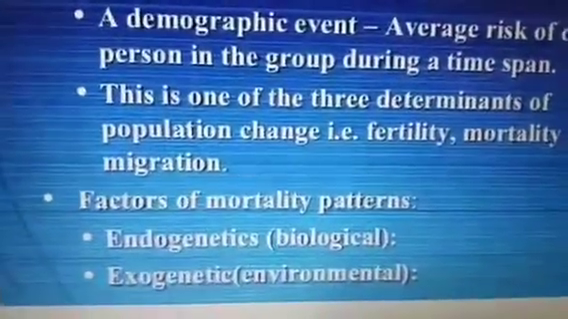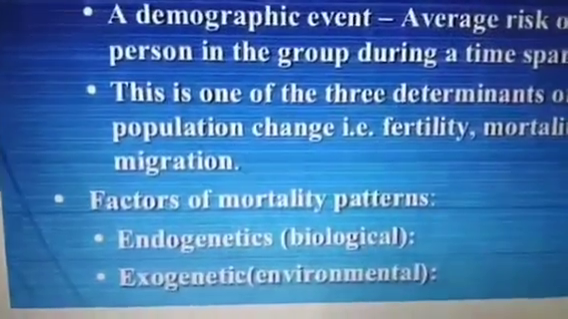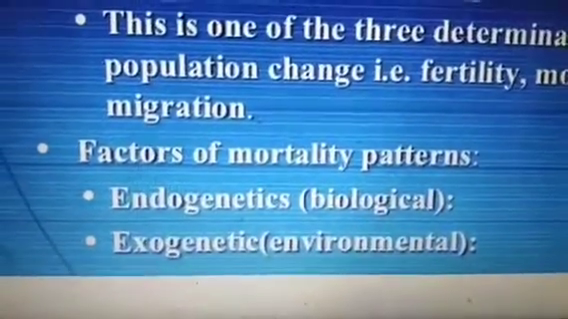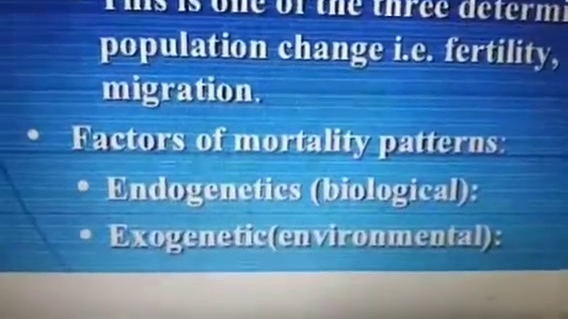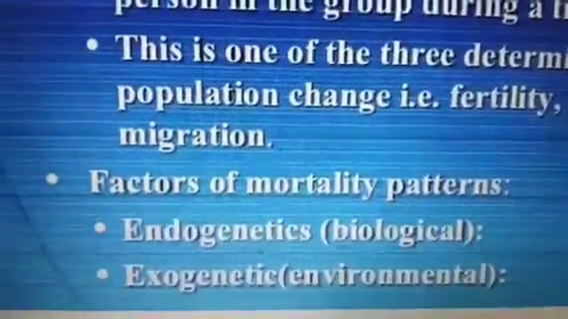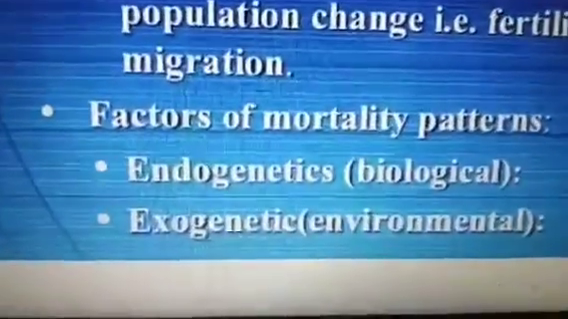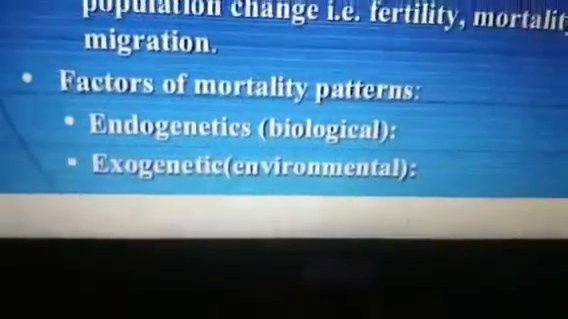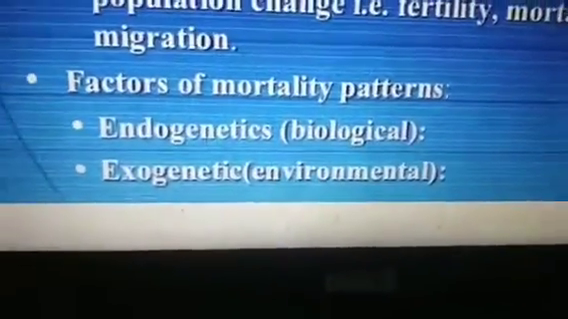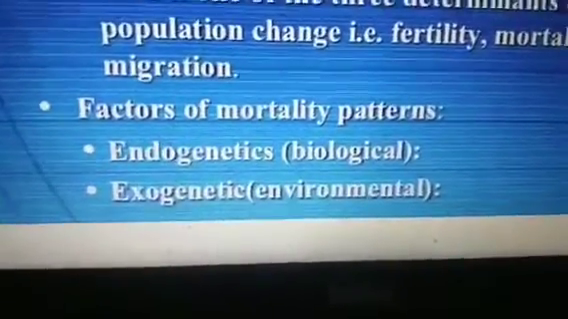So what are the factors that affect the mortality patterns? Dear students, very carefully you have to observe these two patterns. One is called endogenetic, that is biological, and that biological is natural. He or she who takes birth has to die. This is biological, this is natural. But the second is exogenetic, and this is the case of our study. Exogenetic means environmental, or today the situation of the pandemic. These are all the exogenetic effects of mortality.